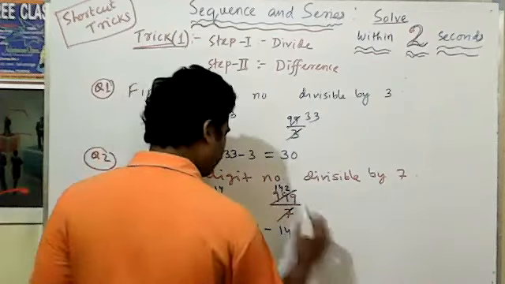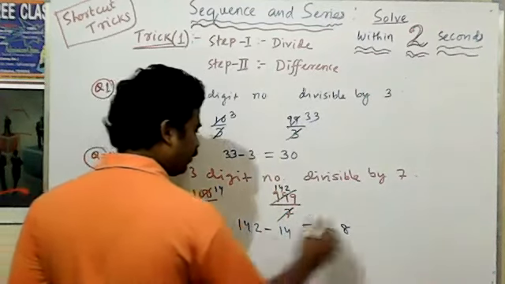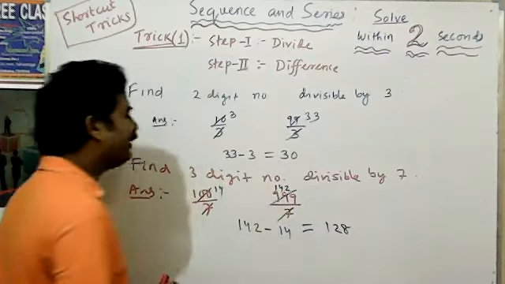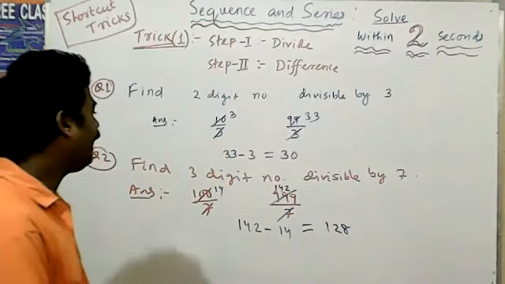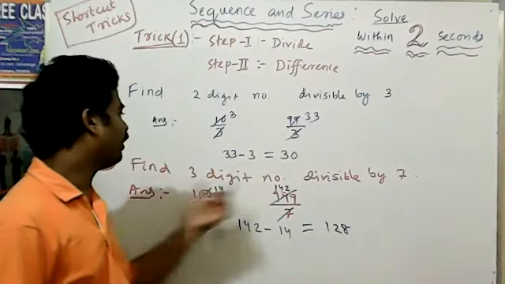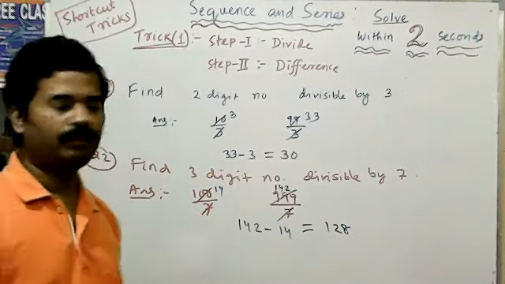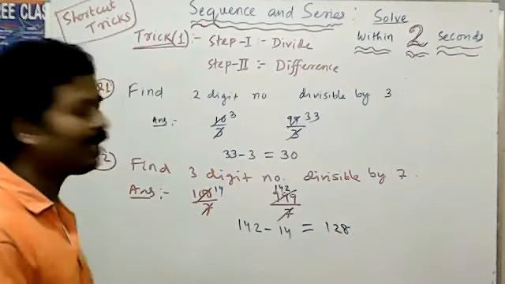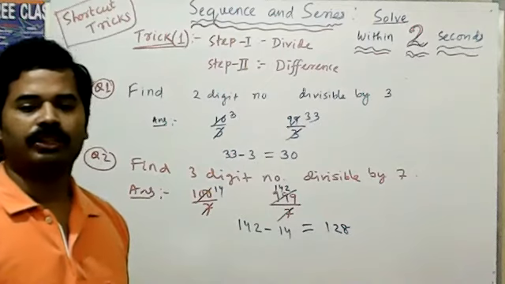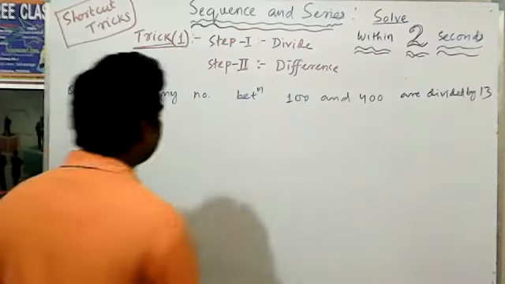So the result comes to 128. 128 is the number of 3 digit numbers divisible by 7. इतना number आएगा. Traditional method में करने से भी इतना आएगा. Okay, this is the shortest technique.